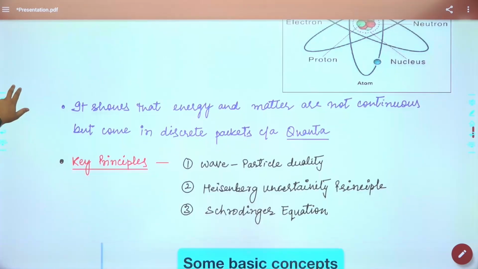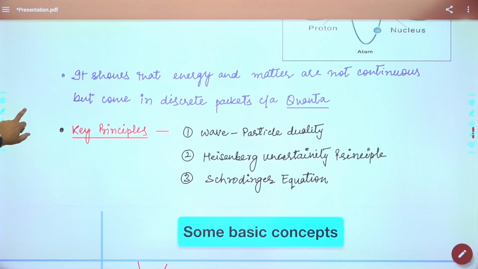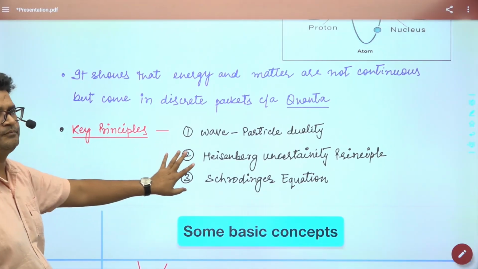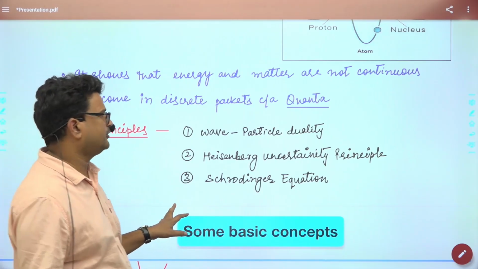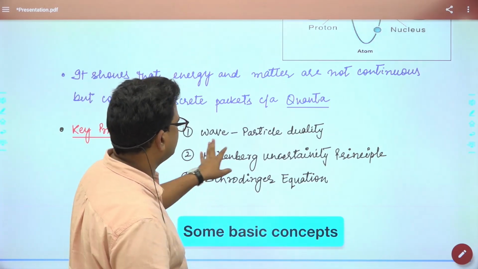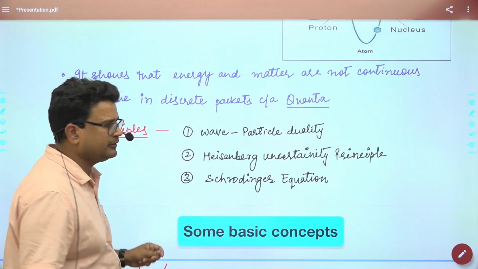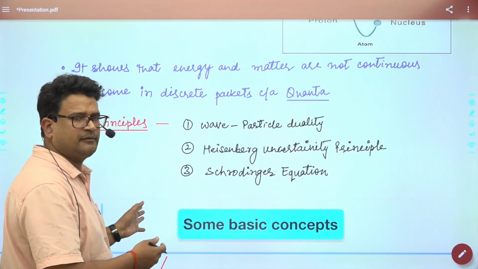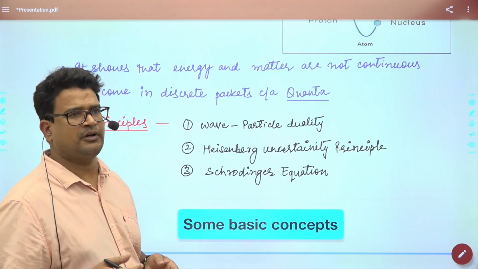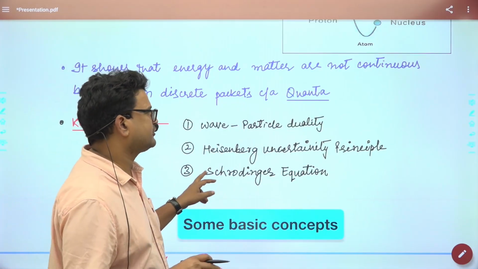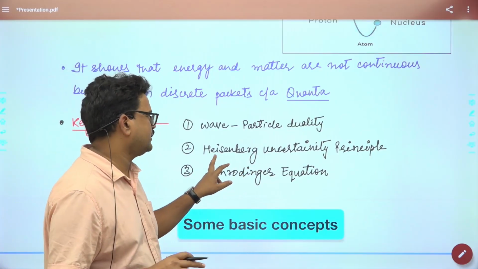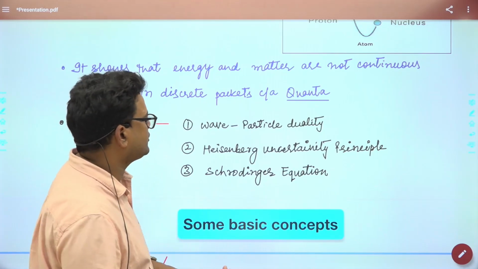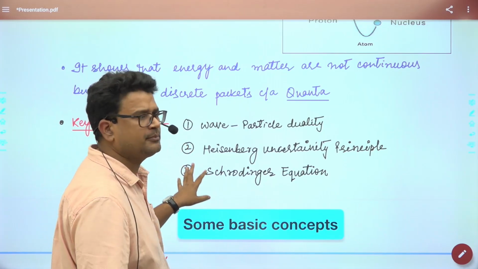There are some key principles of quantum mechanics. The first is wave-particle duality. Then the Heisenberg uncertainty principle, which I will discuss, along with how the development in quantum mechanics took place, and how it determined the nature of these subatomic particles.